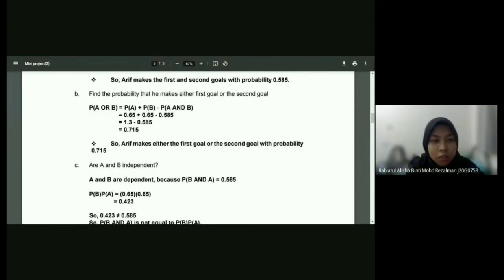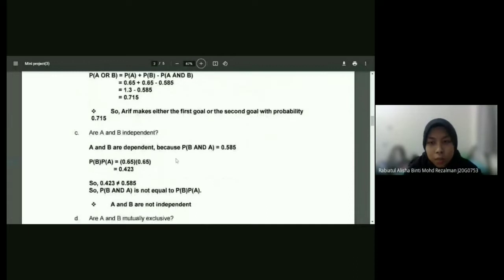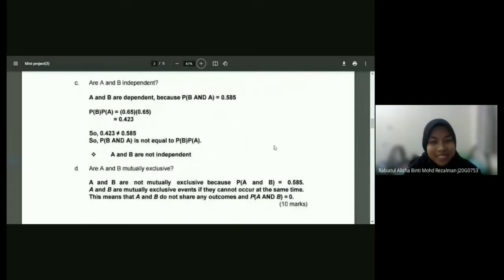So for B, find the probability that he makes either the first goal or the second goal. I use this formula to get the probability of A or B, and I calculate the answer. I got 0.715. So Arif makes either the first goal or the second goal with probability 0.715. Thank you. So I pass to Joy Likit.